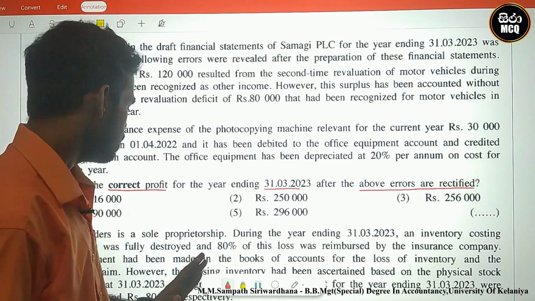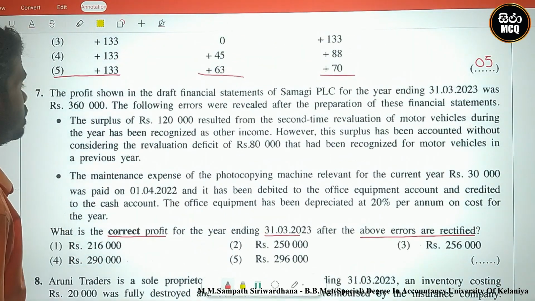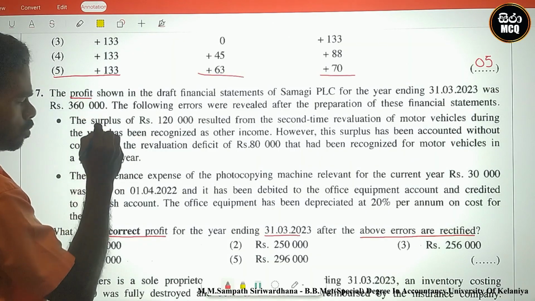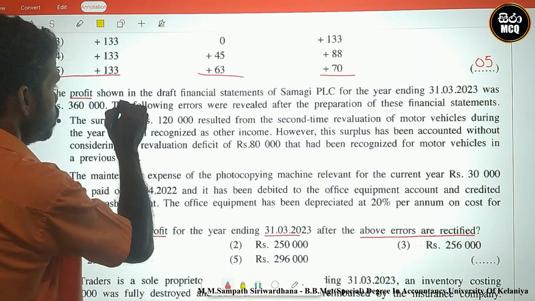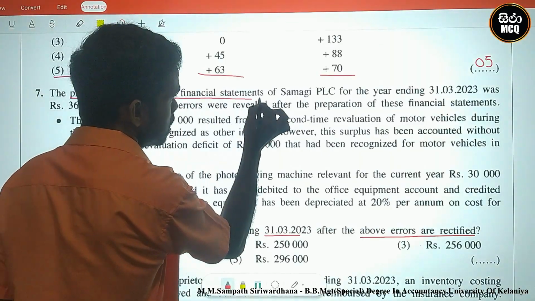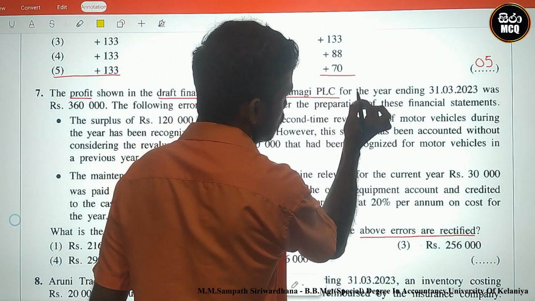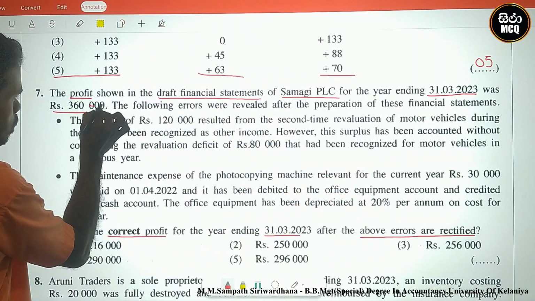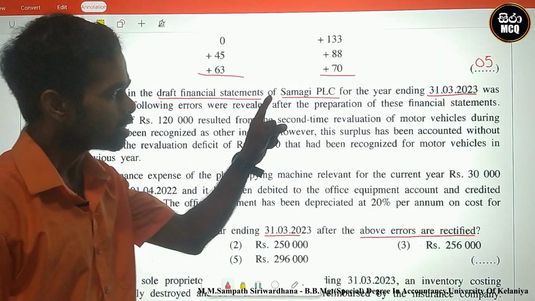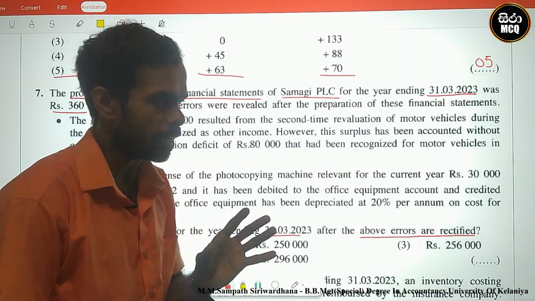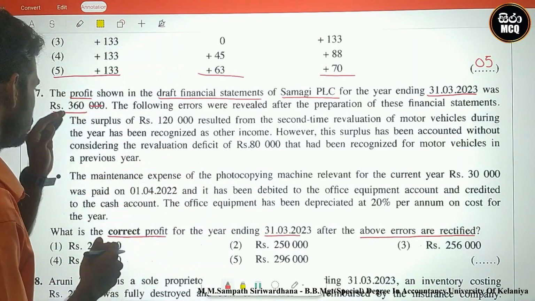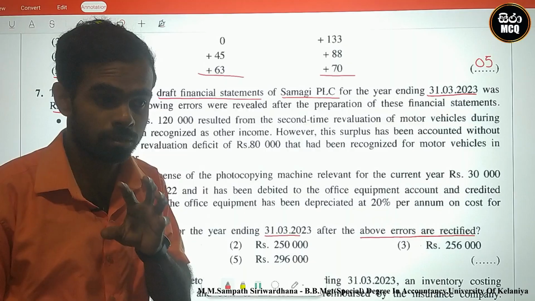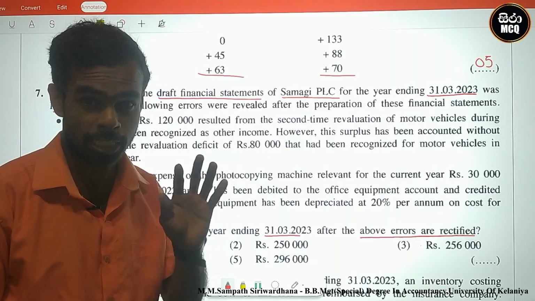This is a company related question. What is the information? The profit for the period shown in the draft financial statements of Samagi PLC for the year ending 31st March 2023 was 360,000. Samagi PLC is a public limited company, therefore I create the profit or loss and other comprehensive income statement, the draft of the income statement.